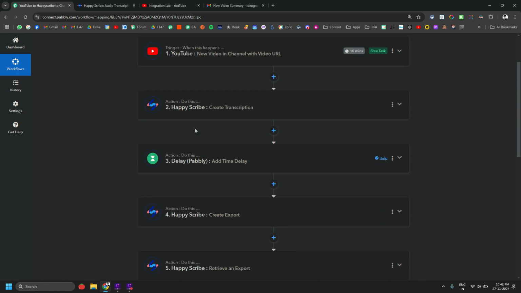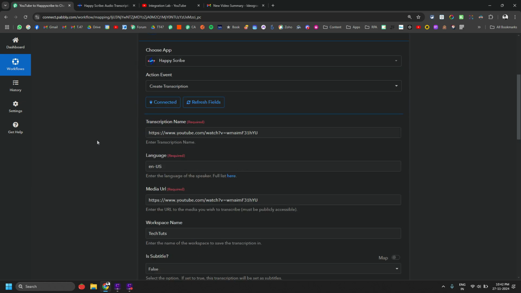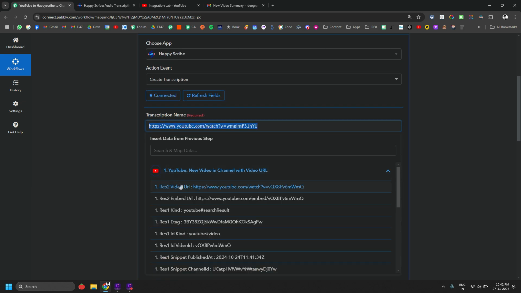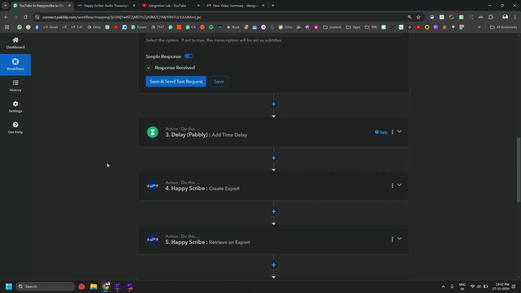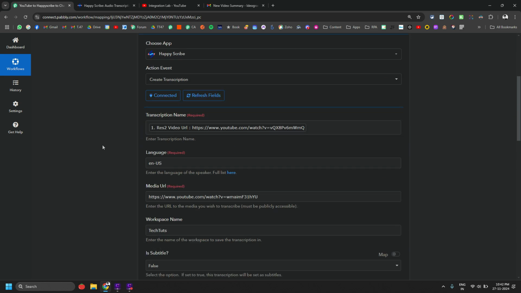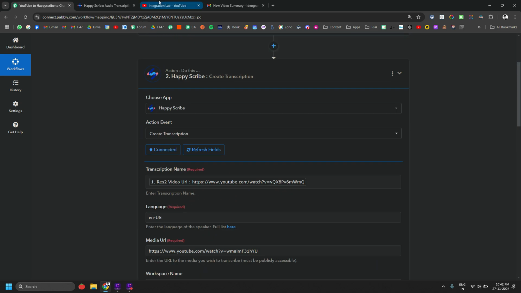And I will put this workflow link in the description of this video as well, in case you want to get it. Let me just map this thing dynamically so people don't make a mistake here. So video URL, and that's it. So now you can clone this workflow in your account as well.